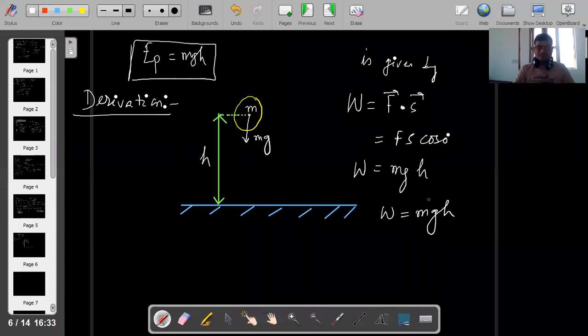This work done is known as potential energy. Write down: this work done is known as potential energy.